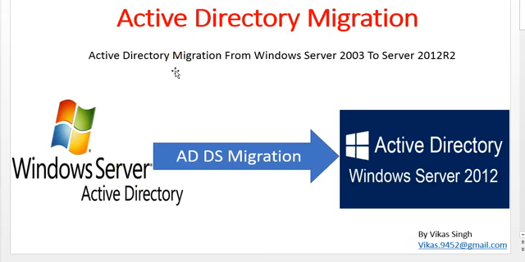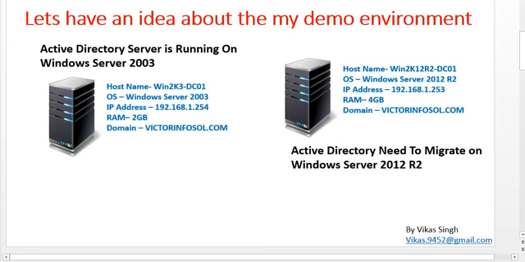Today I am going to show you Active Directory migration. In this demo, I am going to migrate my Active Directory domain services from a Windows Server 2003 machine to a Windows Server 2012 R2 machine. Let's have some idea about my demo environment.